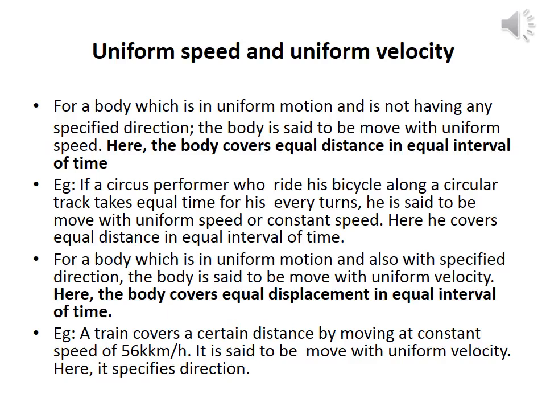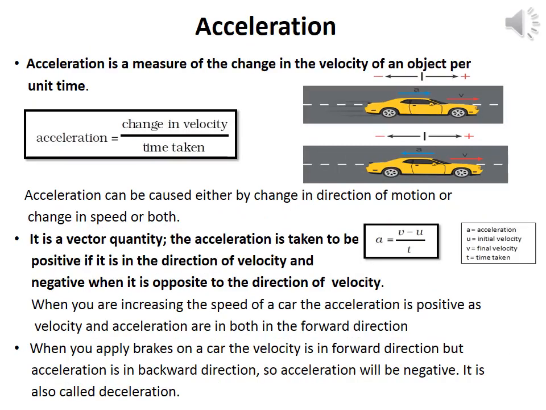For a body which is in uniform motion and also with a specified direction, the body is said to be moved with a uniform velocity. Here the body covers equal displacement in equal intervals of time. Example, a train covers a certain distance by moving at a constant speed of 56 km per hour. It is said to be moved with a uniform velocity. Here it specifies direction. Next physical quantity is acceleration.